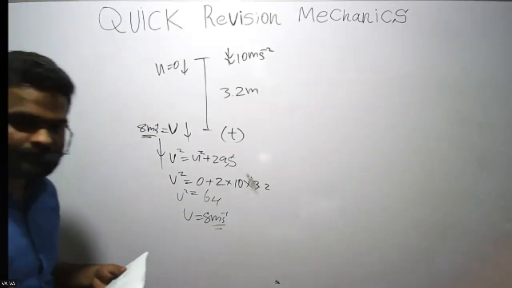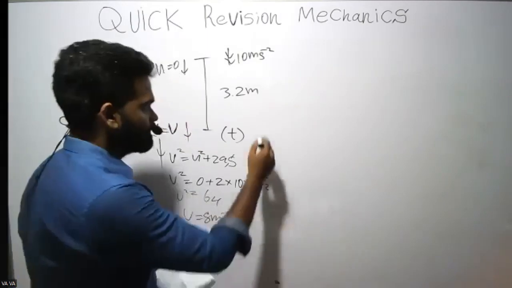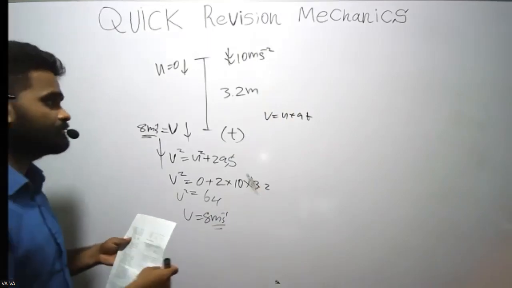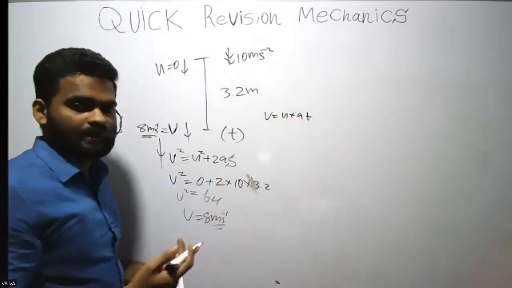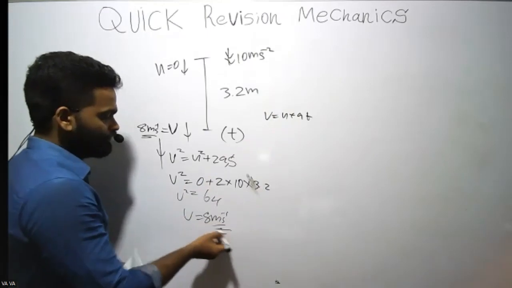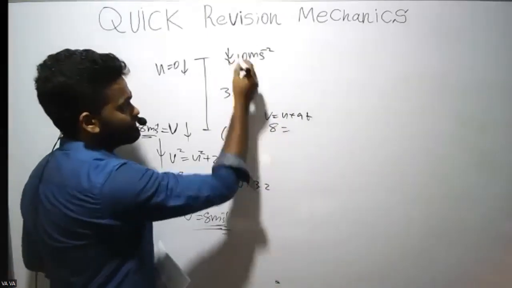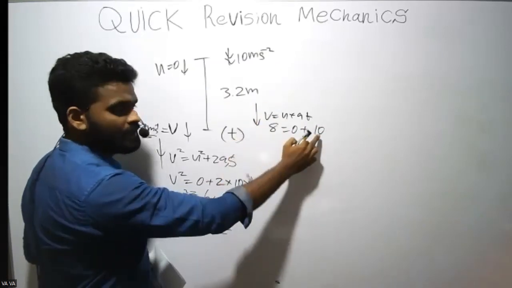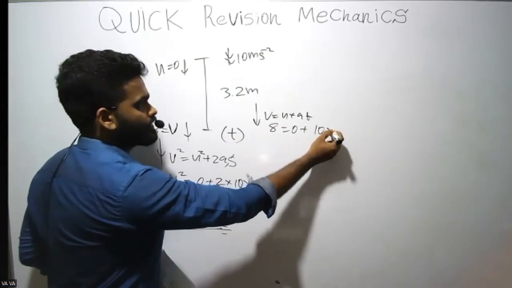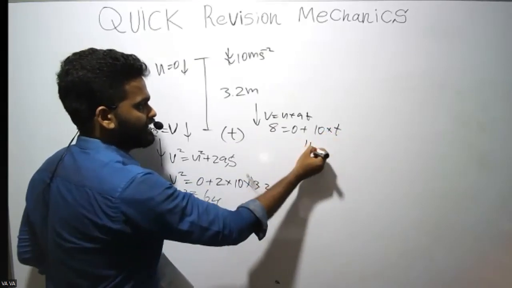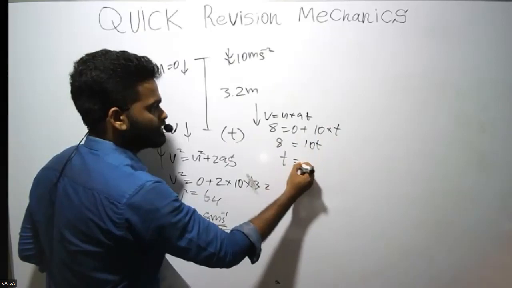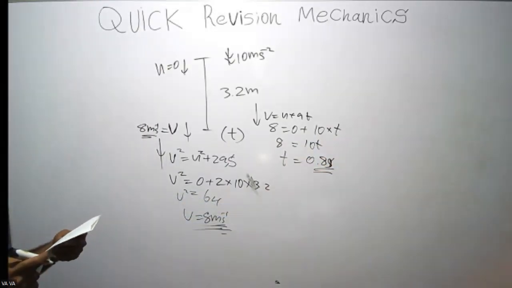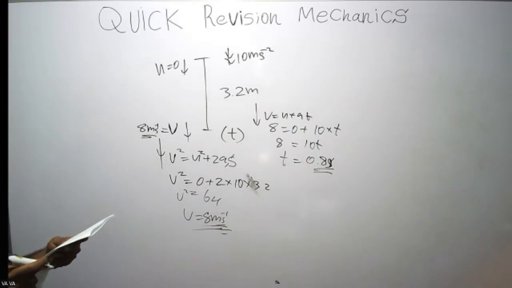Then they ask the time, right? Yeah, time. So just get an equation that has time. We found the final velocity 8, initial velocity 0, acceleration is 10. We are applying the equation downwards, so 10 is positive here. So v equals u plus at: 10t equals 8, t equals 0.8 seconds. Should be the third one, yeah.